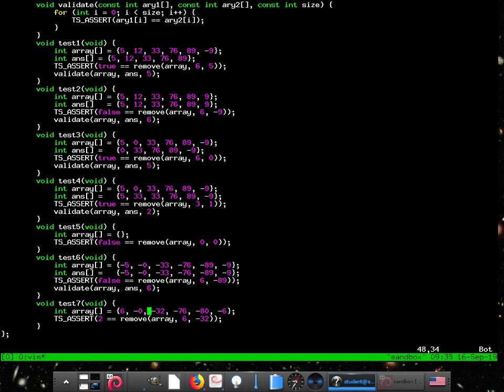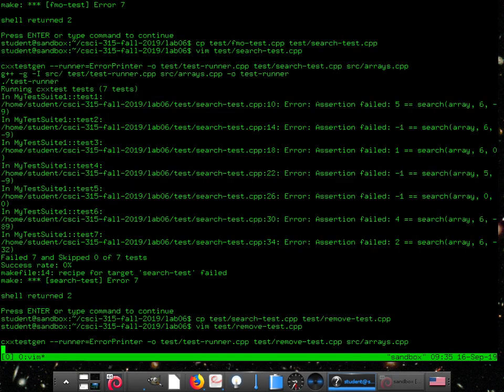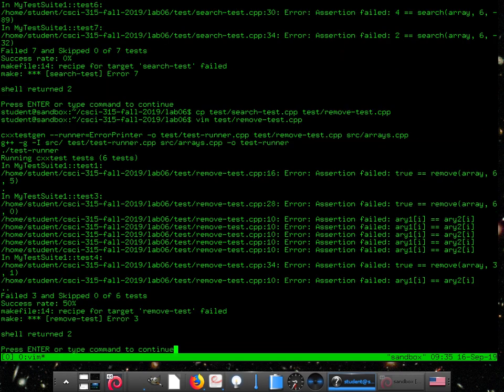All right. Let me think. Any other good test cases we can come up with? We did the beginning, we did removal at the end, right? That was up top, perfect. Did we remove in the beginning? Yeah, we removed in the beginning. I think that's pretty good right now. So I think we can just leave those test cases as they stand. And now let's see if it compiles. It did, great.